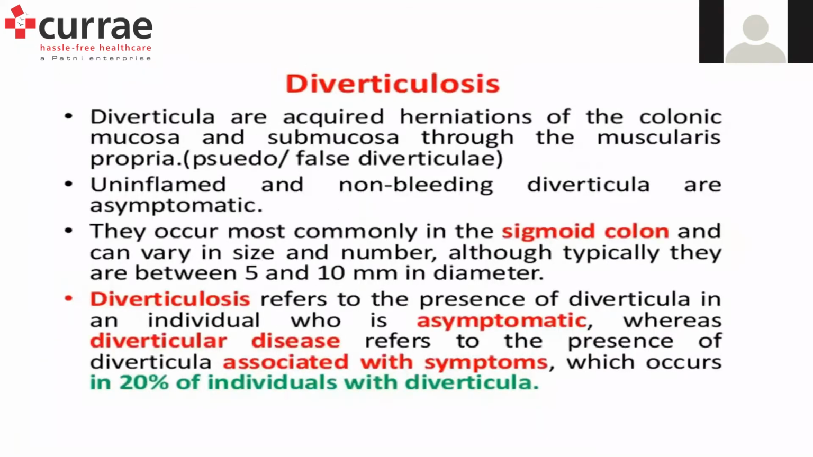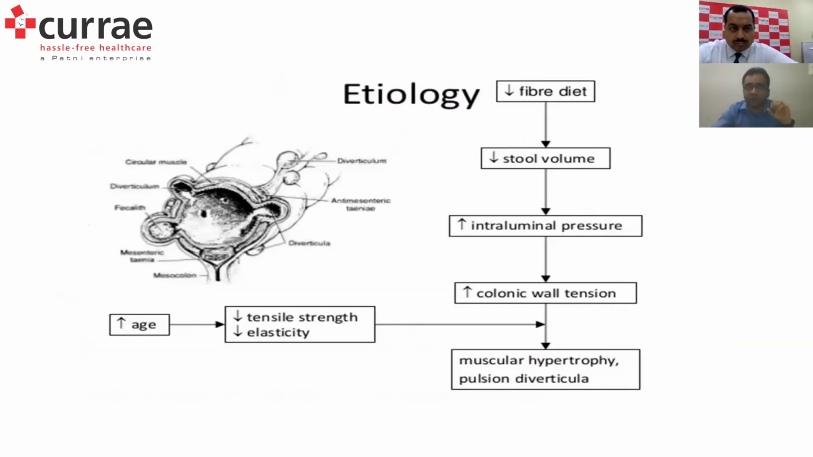So the most common cause I mentioned is diverticulosis. What exactly is a diverticulum? Basically, diverticula are acquired herniations of the colonic mucosa. They are usually uninflamed and occur most commonly in the sigmoid colon, and there may be various stages of diverticulosis. Diverticula may be present for n number of years without the patient having any symptoms whatsoever. The patient may be absolutely asymptomatic, or may have diverticular disease, which refers to the presence of diverticula associated with symptoms. The most common symptom is bleeding, and it occurs in about 20% of individuals with diverticula.